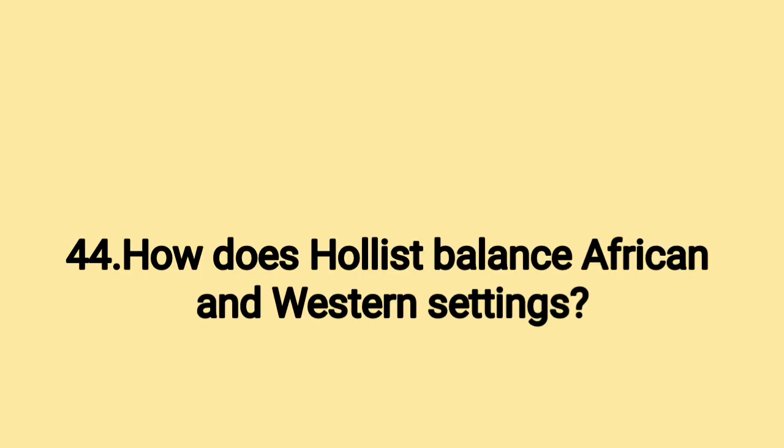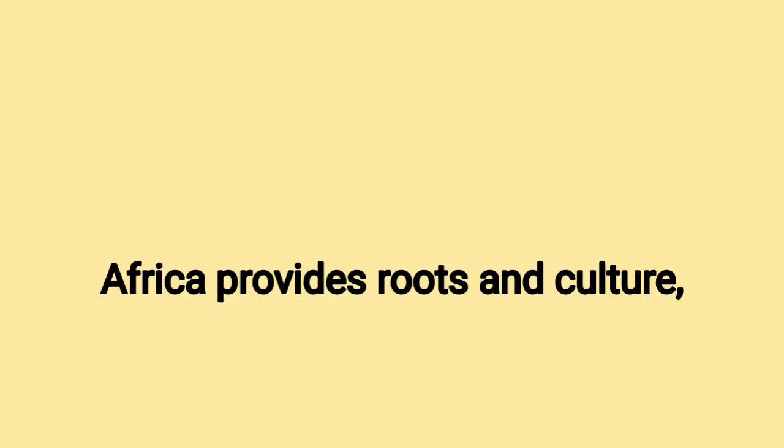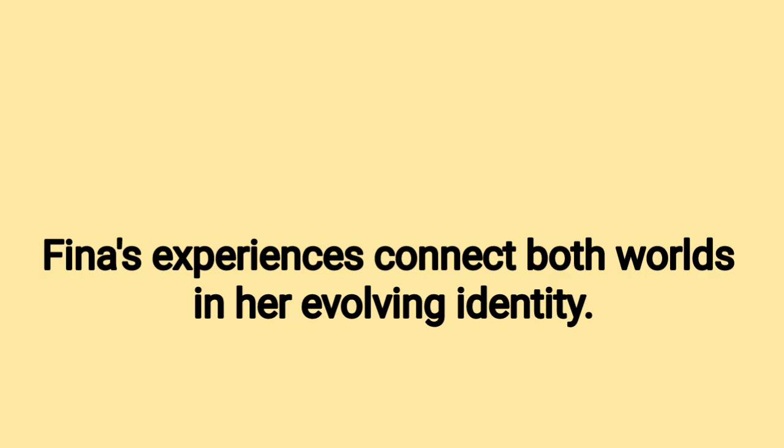44. How does Hollist balance African and Western settings? Answer: Hollist merges both settings to show identity's dual nature. Africa provides roots and culture, while America offers exposure and challenge. Fina's experiences connect both worlds in her evolving identity.